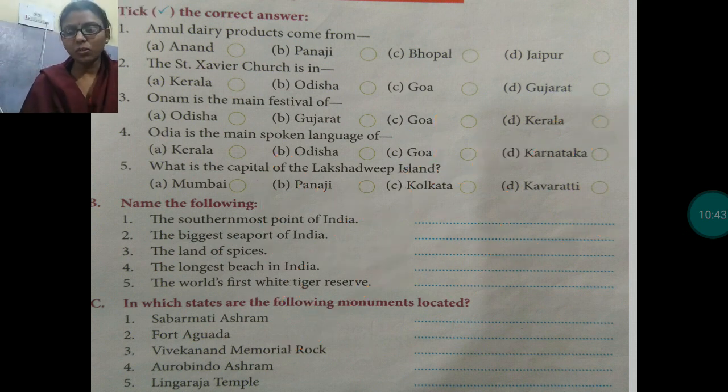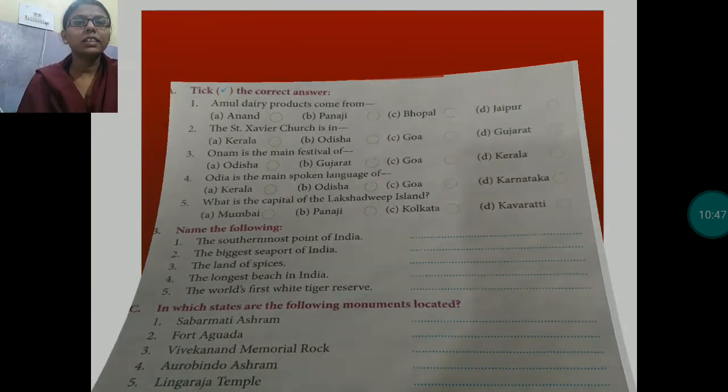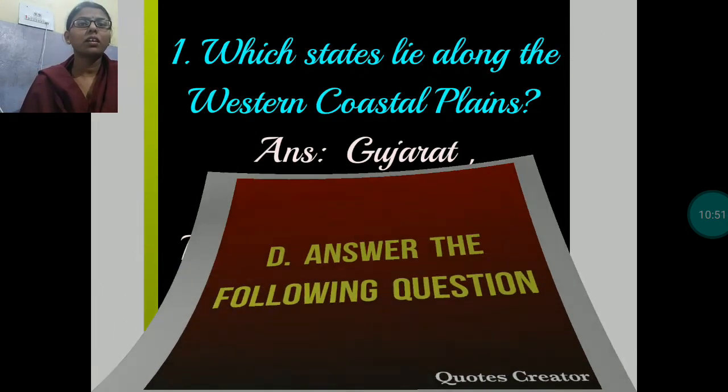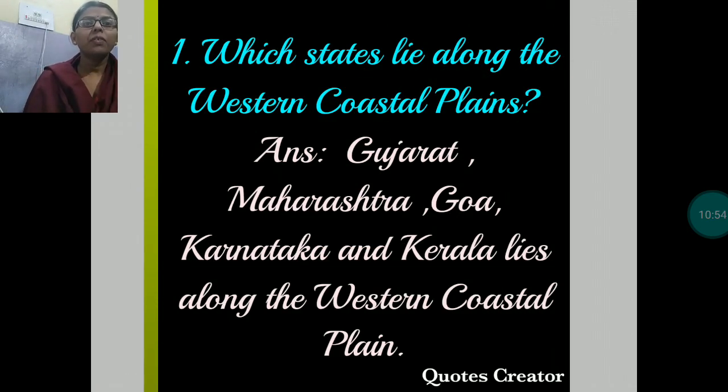Now, let us move to the question answer. Answer the following questions. Question number D. First question is, which states lie along the western coastal plain? Along the western coastal plain, the states which lie are Gujarat, Maharashtra, Goa, Karnataka and Kerala.